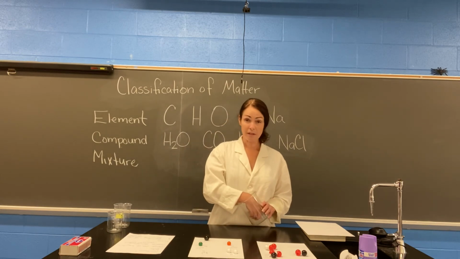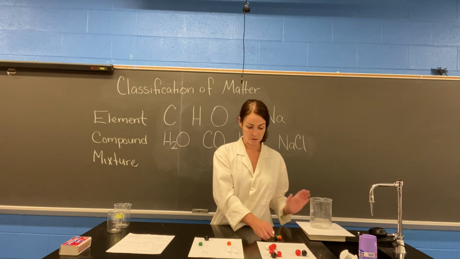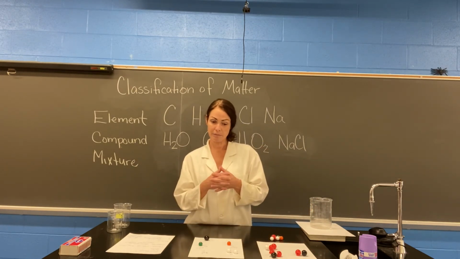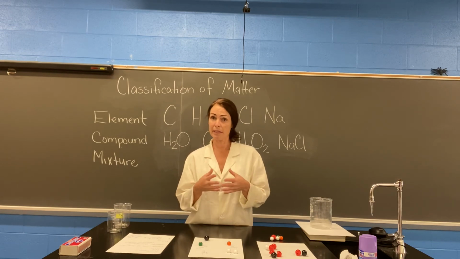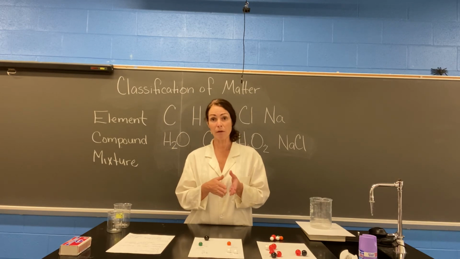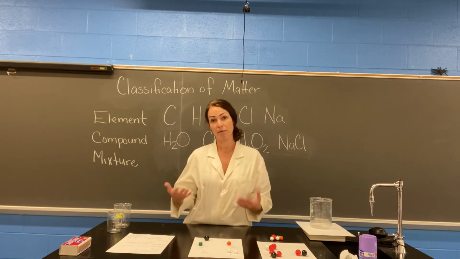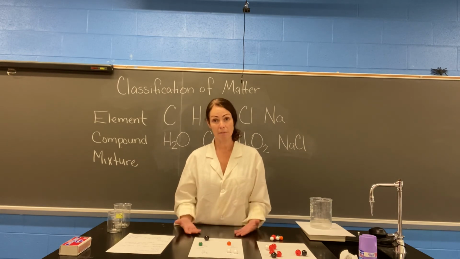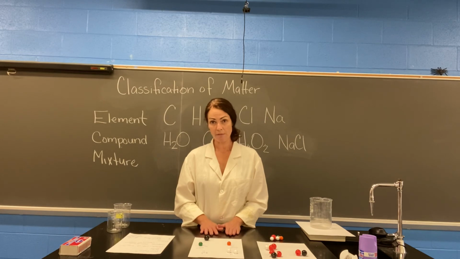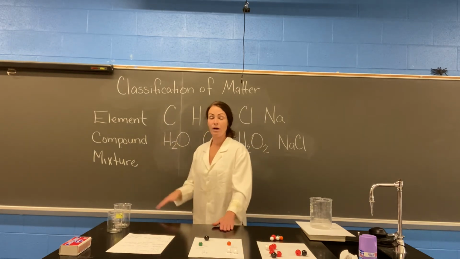Other examples are things like coffee or chocolate milk. Cereal and milk is another good example. If you take 2 metals and you mix them together, that's called an alloy, but really it's a mixture. And metals all have different melting points, so you can melt one metal while the other one stays in solid form and separate those 2 as well. They don't make a new substance, it's just a mixture. So now you should be able to determine the difference between an element, a compound, and a mixture. Hopefully that helps.